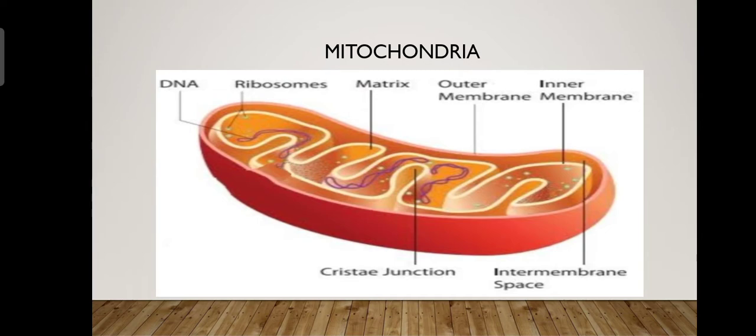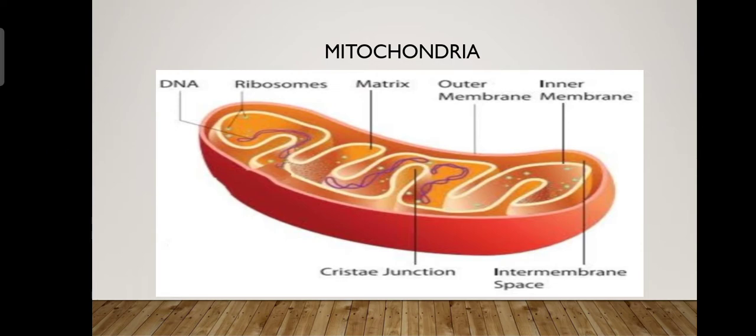Now, look at the structure of mitochondria. You can see the outer membrane is there, the inner membrane is there, and the space between the outer and inner membrane is known as the intermembrane space. Now, the inner membrane has a folded structure inside the mitochondria. They are deeply folded, and these folds are known as cristae.